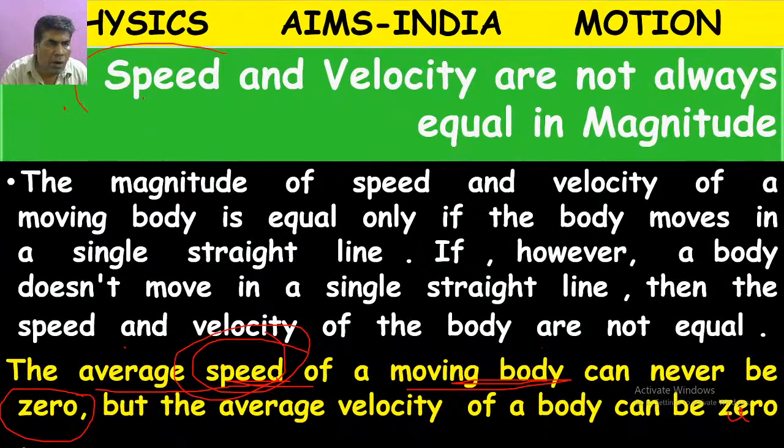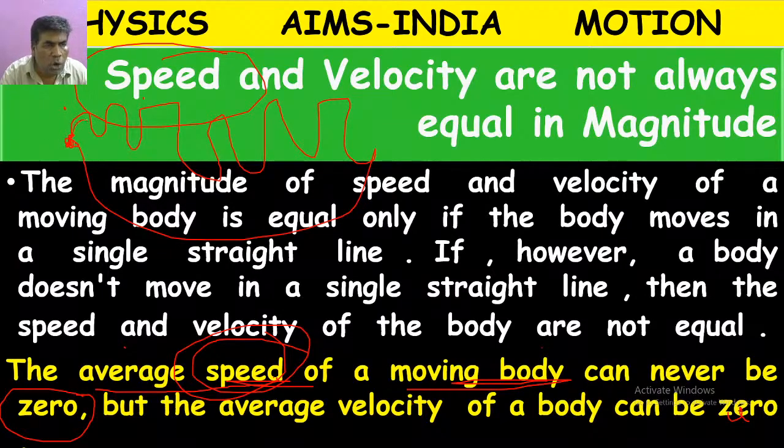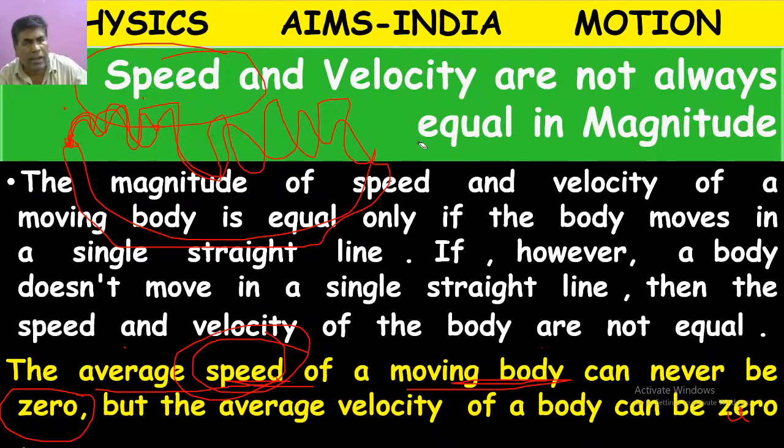We can move in any way, even come back to the original place. But average speed is total distance, during the forward and return journey, divided by total time. So average speed can never be zero.